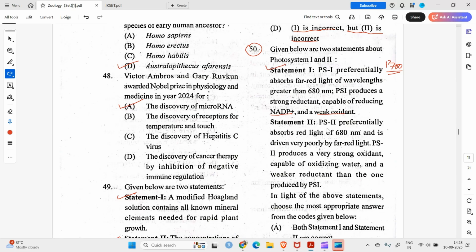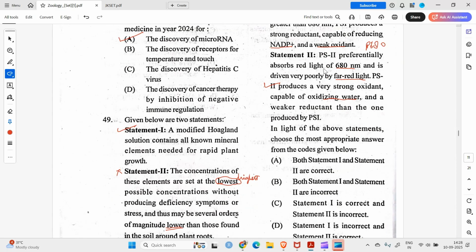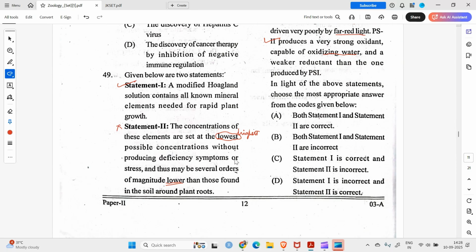Statement 2 is, PS2 preferentially absorbs red light of 680 nanometers. Yes, P680, and is driven very poorly by far-red light. Okay. PS2 produces a very strong oxidant capable of oxidizing water. Yes, absolutely. And a weaker reductant than the one produced by PS1. Right, so this is also correct. Both statements 1 and 2 are correct. So option A.